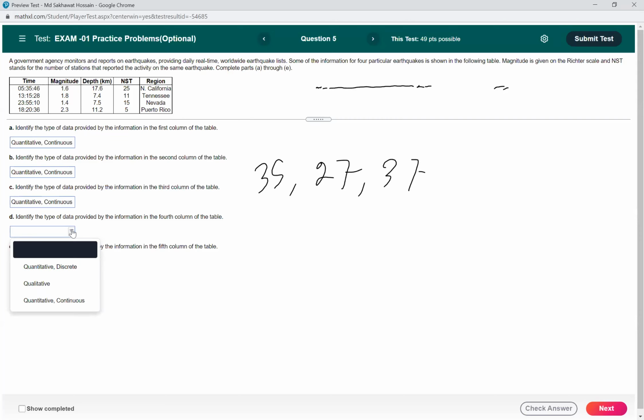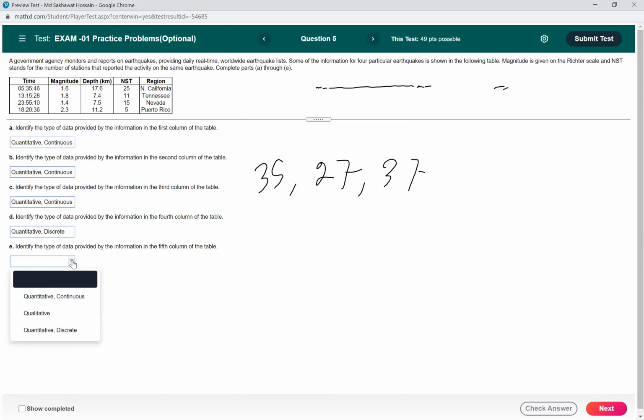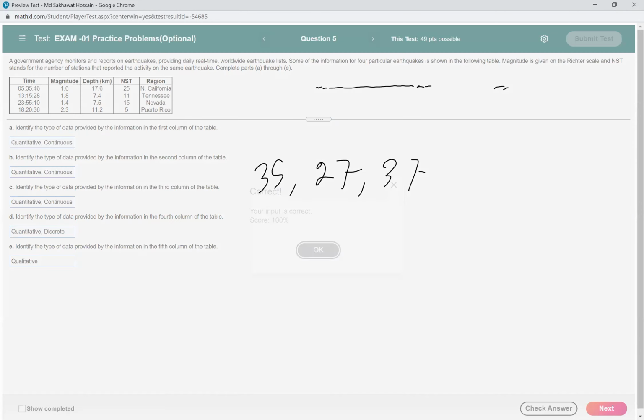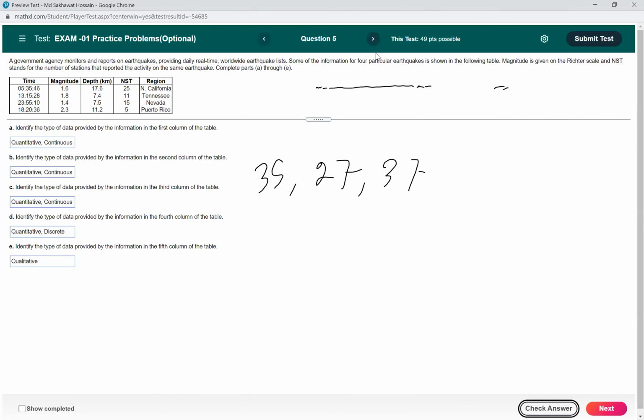And NST is the number of stations, right? So that means this is quantitative but discrete. Yes, that's correct. And the last one, obviously, is qualitative, right? Okay, so let me check. Yes, we got the correct answer. Yeah, that's correct. Thank you.